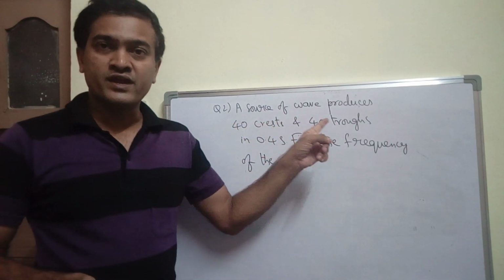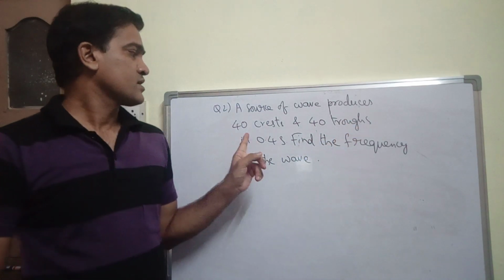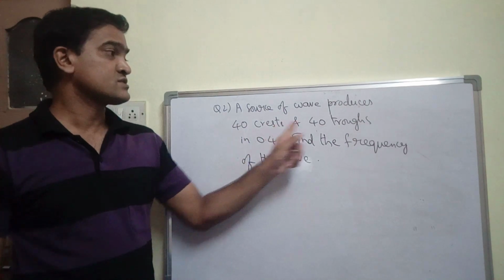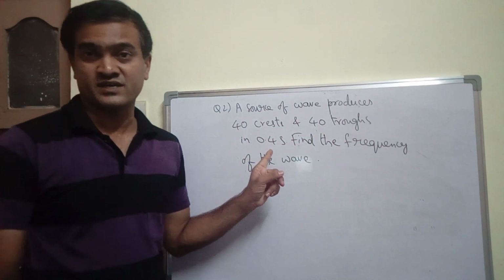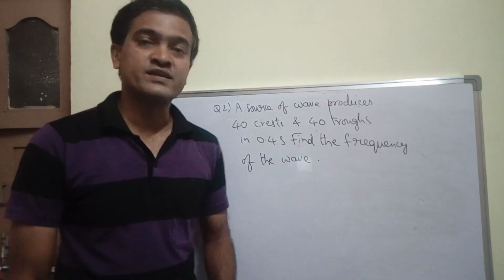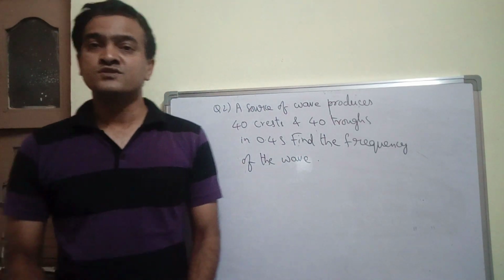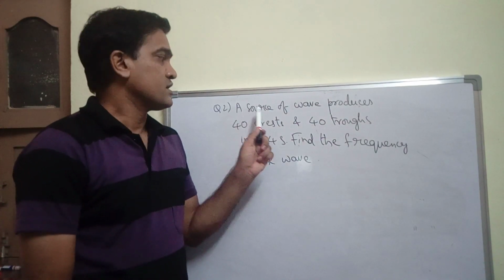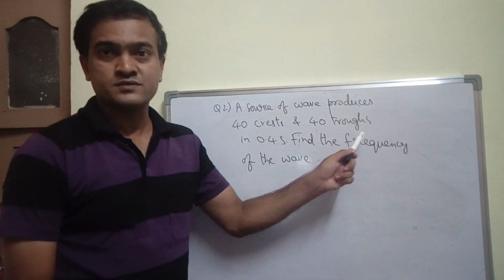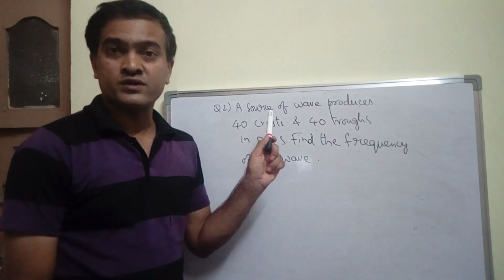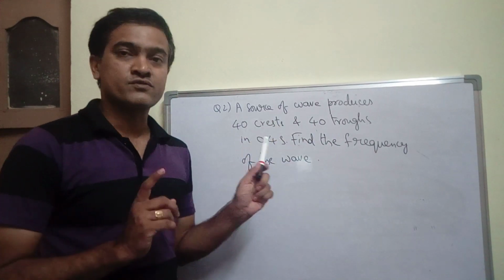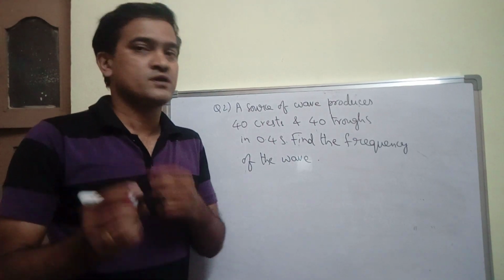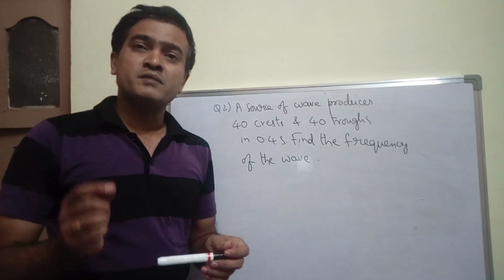A source of wave produces 40 crests and 40 troughs in 0.4 seconds. Find the frequency of the wave. So this is the question. Read the question carefully. I repeat the question. A source of wave produces 40 crests and 40 troughs in 0.4 seconds. Find the frequency of the wave. How to calculate? This is also very simple if you understand this. And what is meant by a wave?